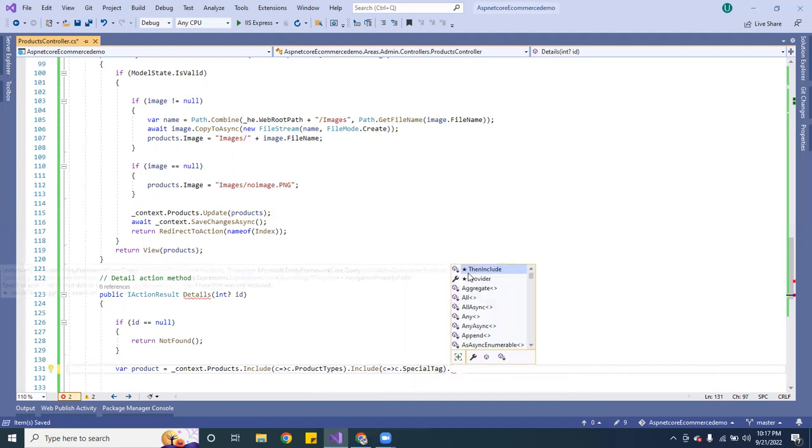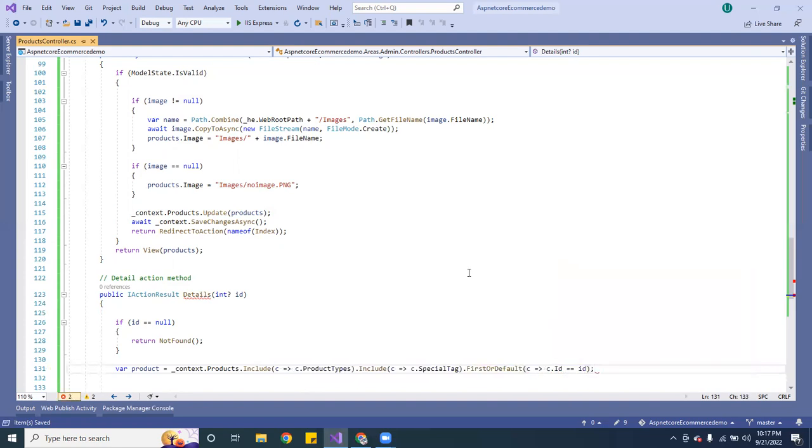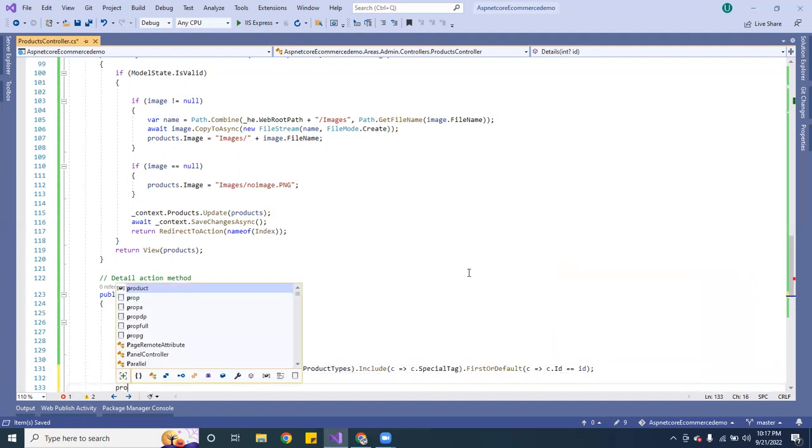And then you want to do FirstOrDefault, and you want to do c for the ID, and it's equal to id.